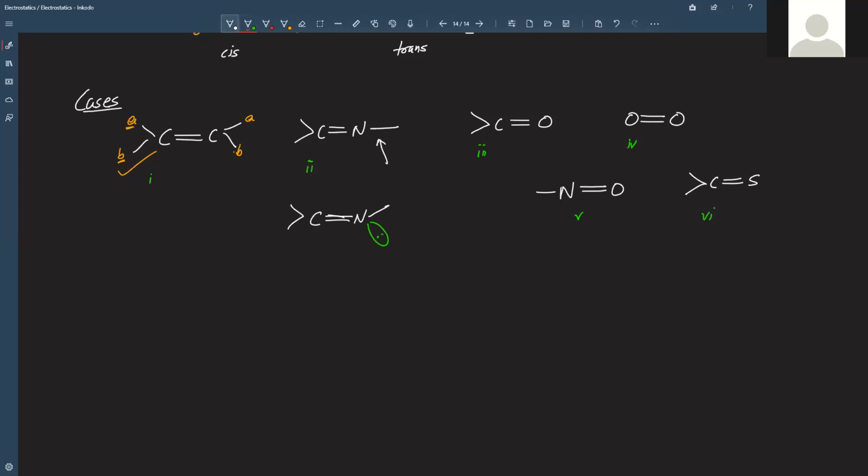And there is another possibility as well, that is double bond nitrogen and the single bond on this side and lone pair on this side. So now if you see, these are two different configurations. So that's why here also it is possible.